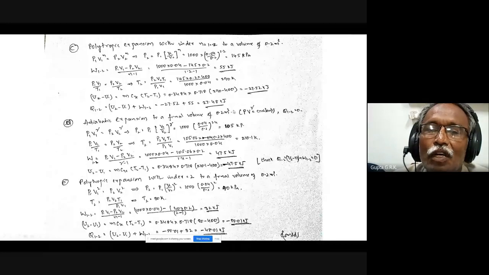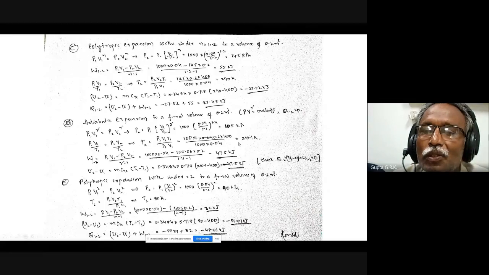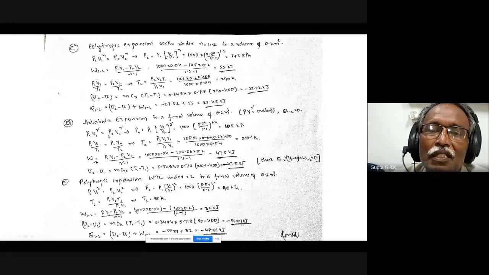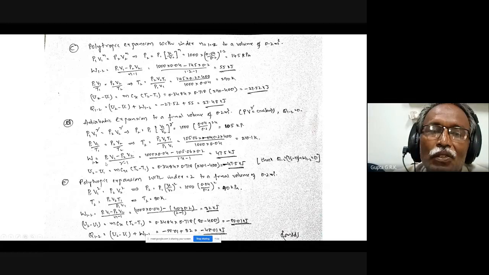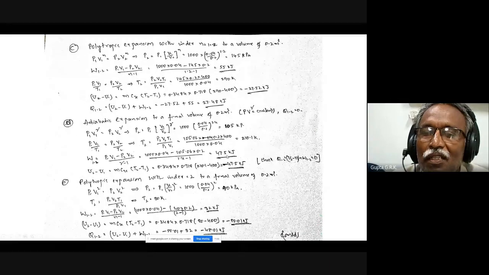Okay, then adiabatic expansion, where n equal to 1.4, again to the same volume. So similar relations here. P1 V1 to the power gamma you put here, and P2 you calculate. Again, using P1 V1 by T1 equal to P2 V2 by T2, T2 you calculate. So you got the second state completely. Now you get W12, U2 minus U1, similarly. And the only thing is Q12 is 0. So because Q12 is 0, W12 you calculate, and U2 minus U1 you calculate, automatically you will get the same values here.